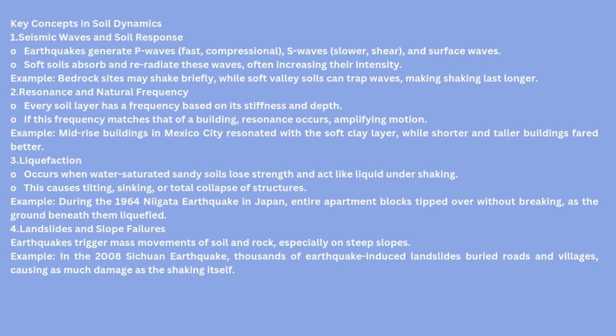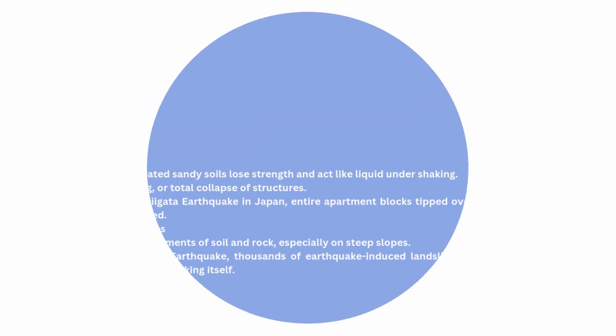4. Landslides and slope failures. Earthquakes trigger mass movements of soil and rock, especially on steep slopes. Example: in the 2008 Sichuan earthquake, thousands of earthquake-induced landslides buried roads and villages, causing as much damage as the shaking itself.